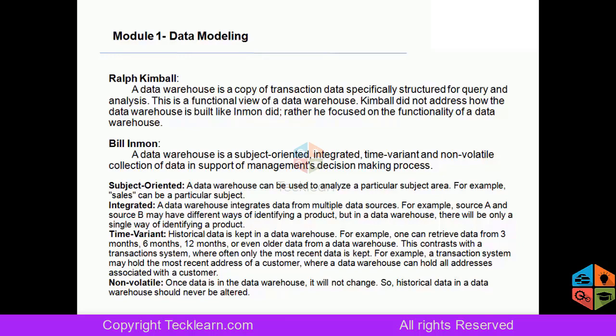So this data will be further segregated and stored in a specific structure which will make querying and analysis easy. That's what he meant. A data warehouse is a copy of transactional data, the same transactional data copied and specifically structured for querying and analysis.